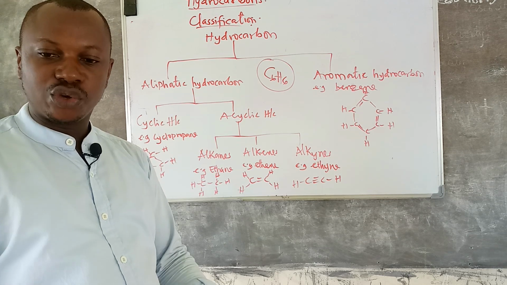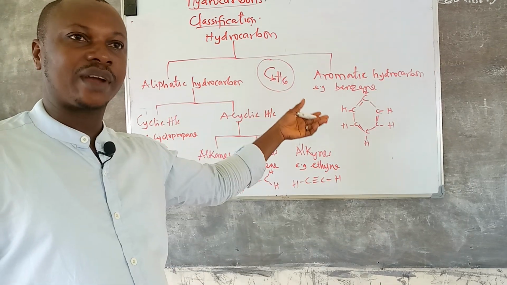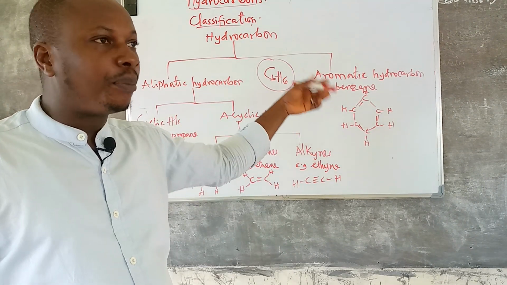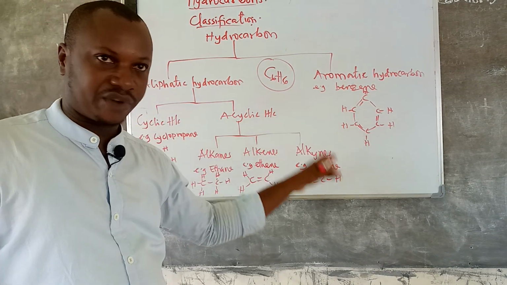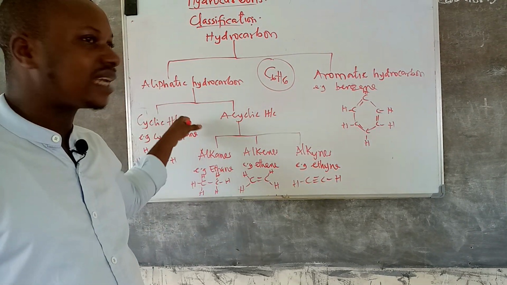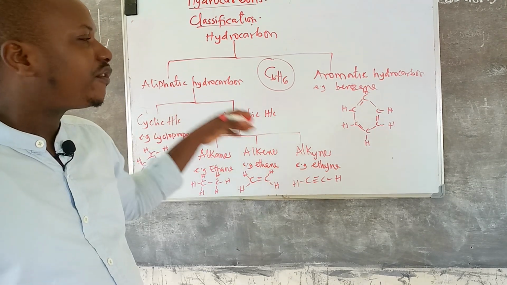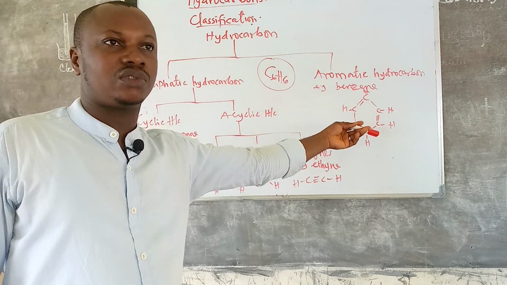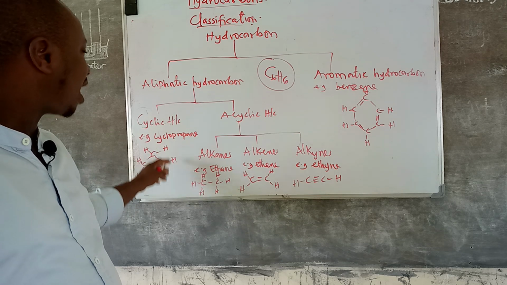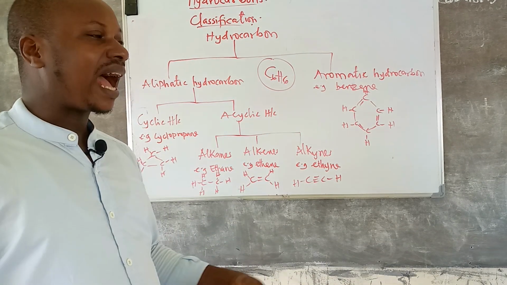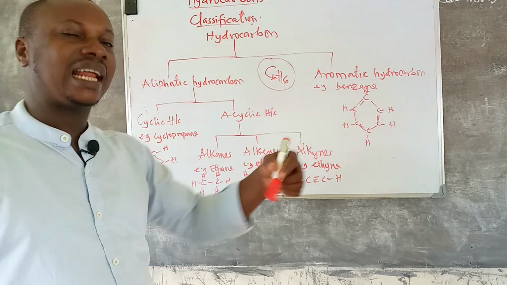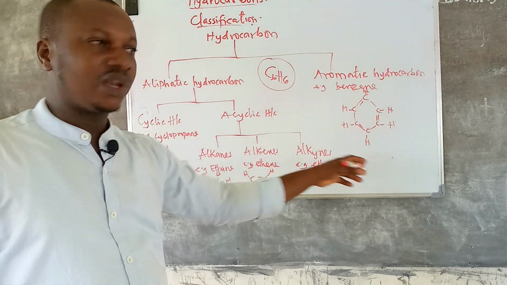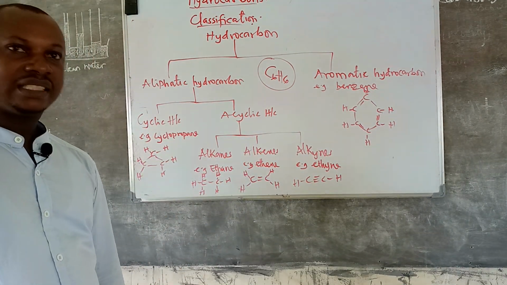We will have a full video on aromatic hydrocarbons, where we will discuss the derivatives of benzene. But just understand that aromatic forms a ring, and cyclic aliphatic also forms a ring. The difference is that in the aromatic one you will see alternate double bonds, but here there is no double bond between carbon and carbon. If I am saying double bond, I mean the bond holding carbon and another carbon. If you watch carefully, in benzene you have alternate double bonds, but here there is no double bond. That is the classification of